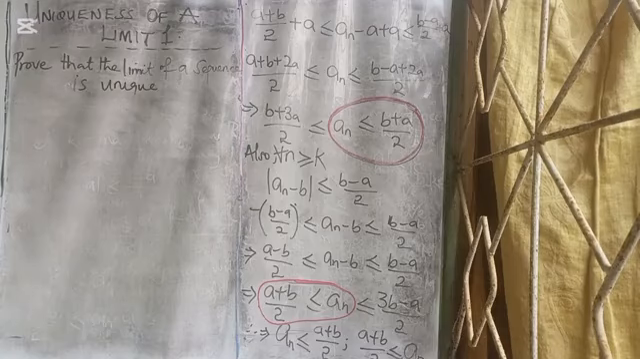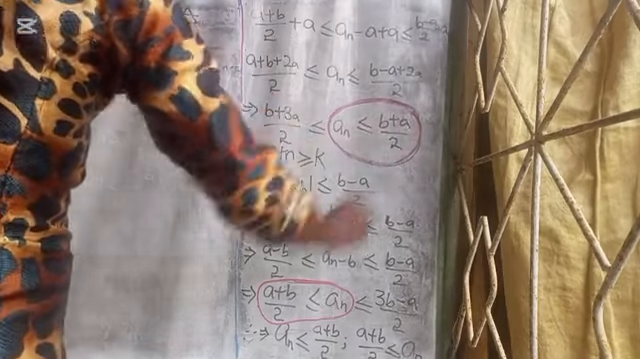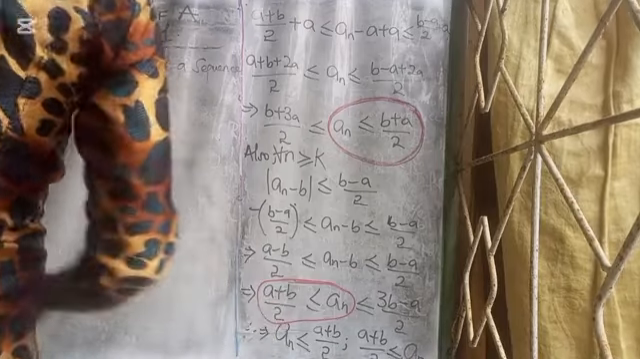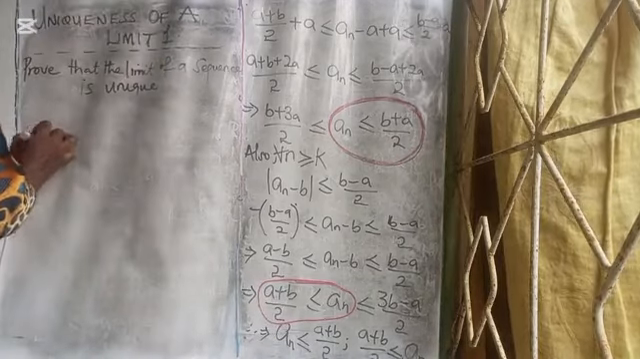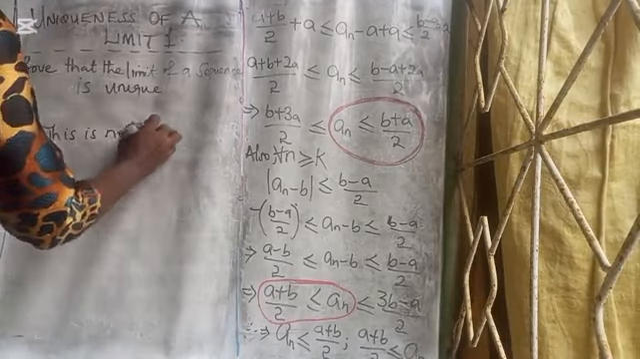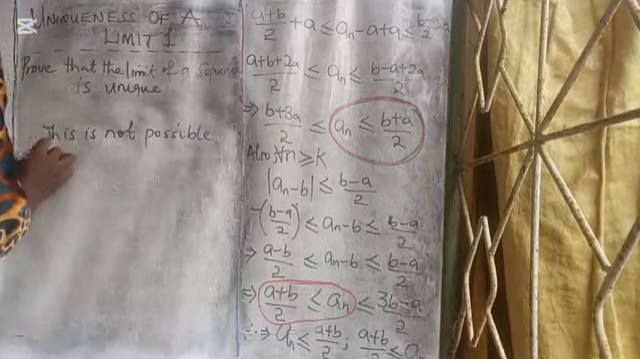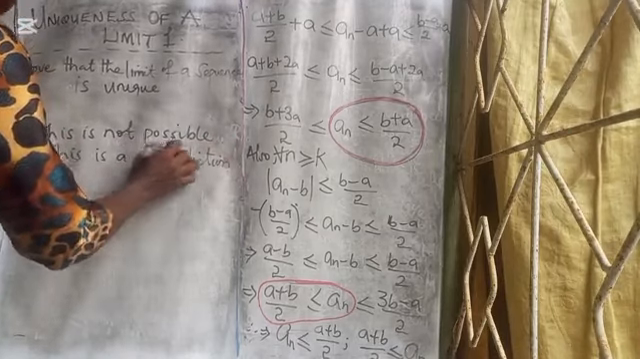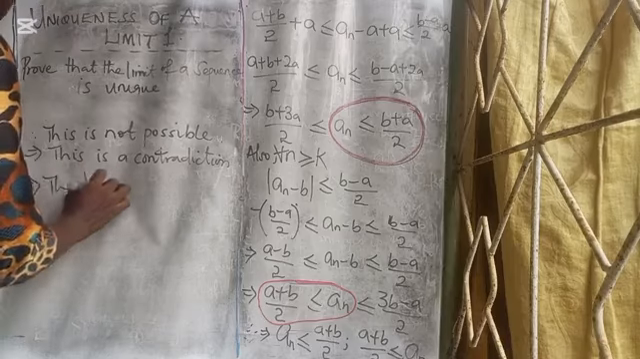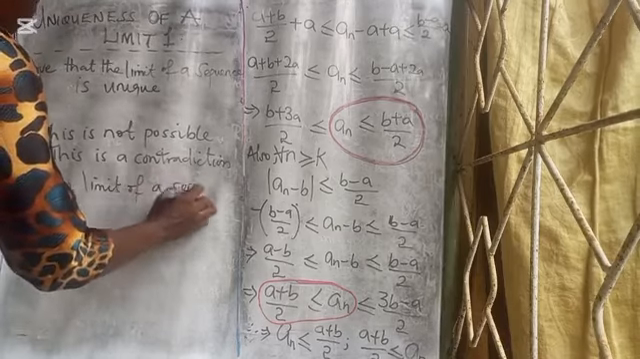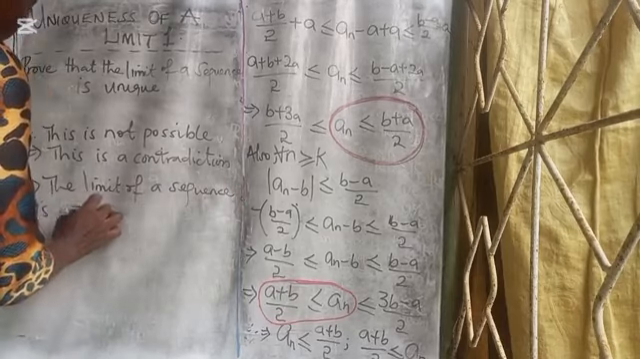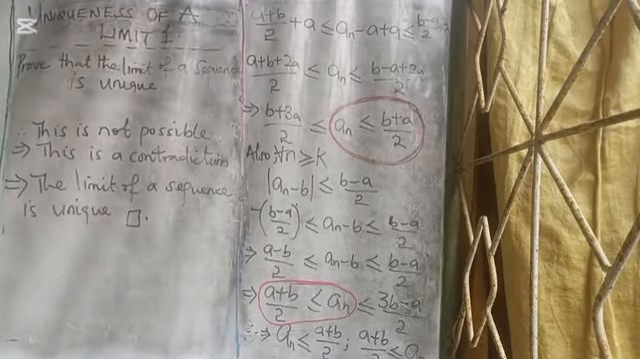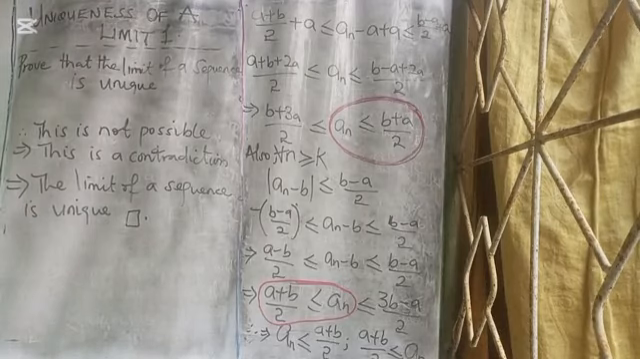Therefore, our an is less than or equal to (B plus A) over 2. And as you can see again, when it converges to B, that (A plus B) over 2 is less than or equal to an. Therefore, this is not possible, which implies that this is a contradiction. And so it implies that the limit of a sequence is unique. So we have been able to prove by contradiction that the limit of a sequence is unique.